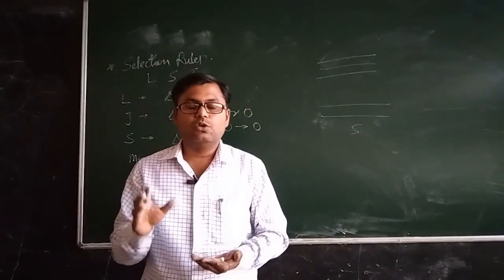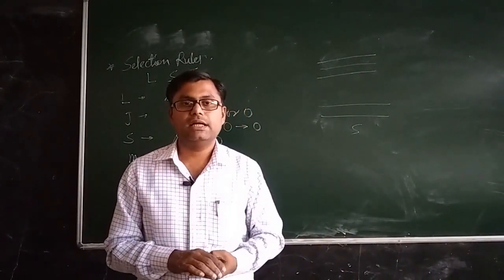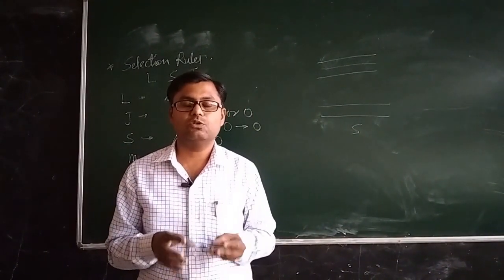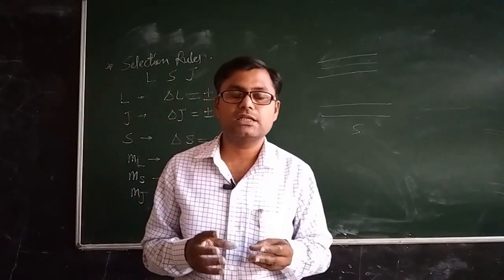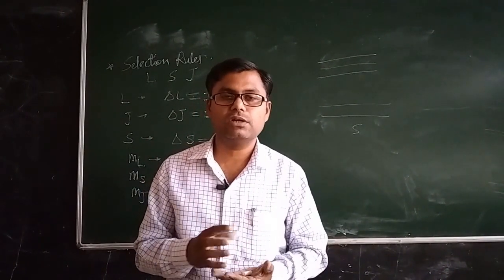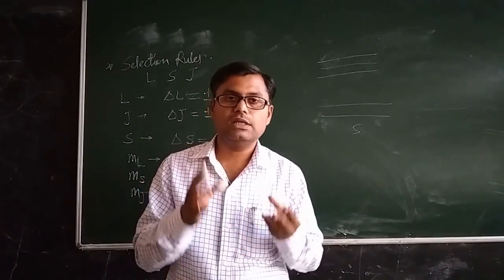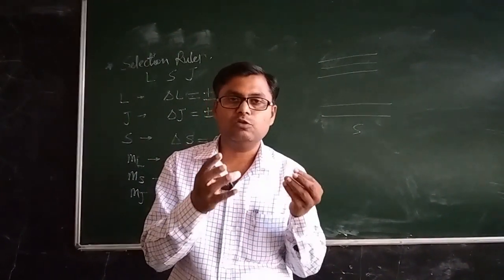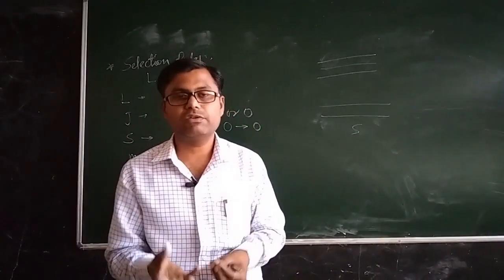Now, although it is not included in your syllabus, it is very important to discuss the origin of the hyperfine structure of the H alpha line, because we started studying the different atomic models only to understand why a particular atomic species emits a particular type of radiation.